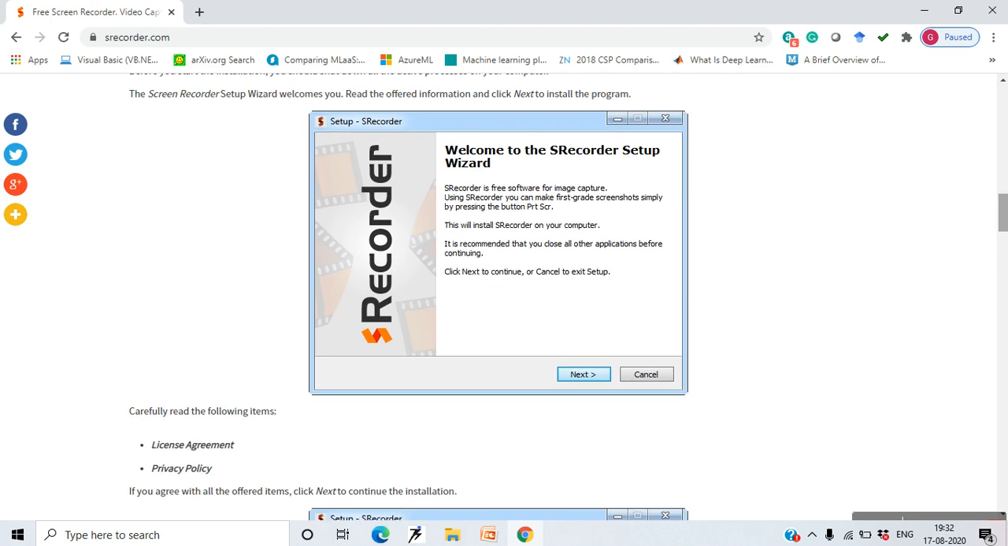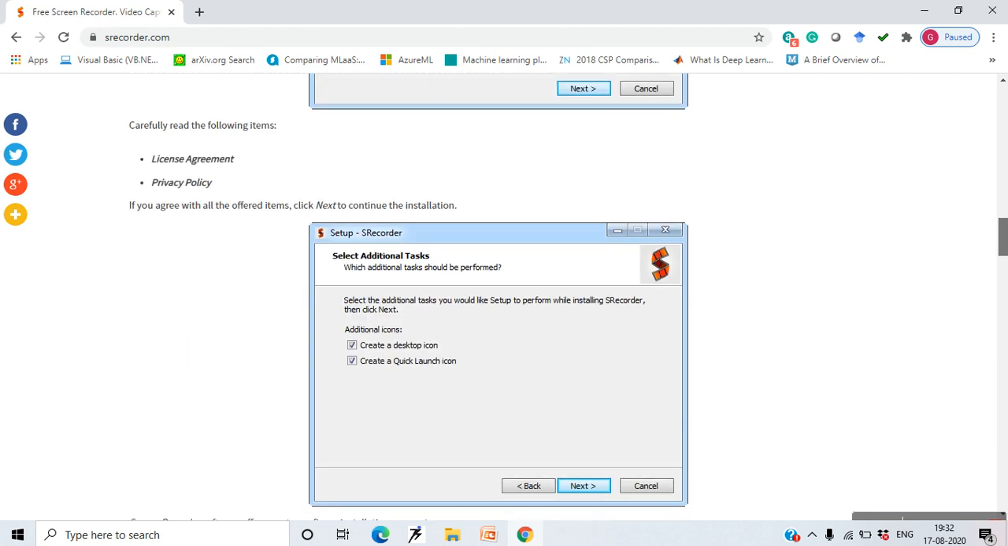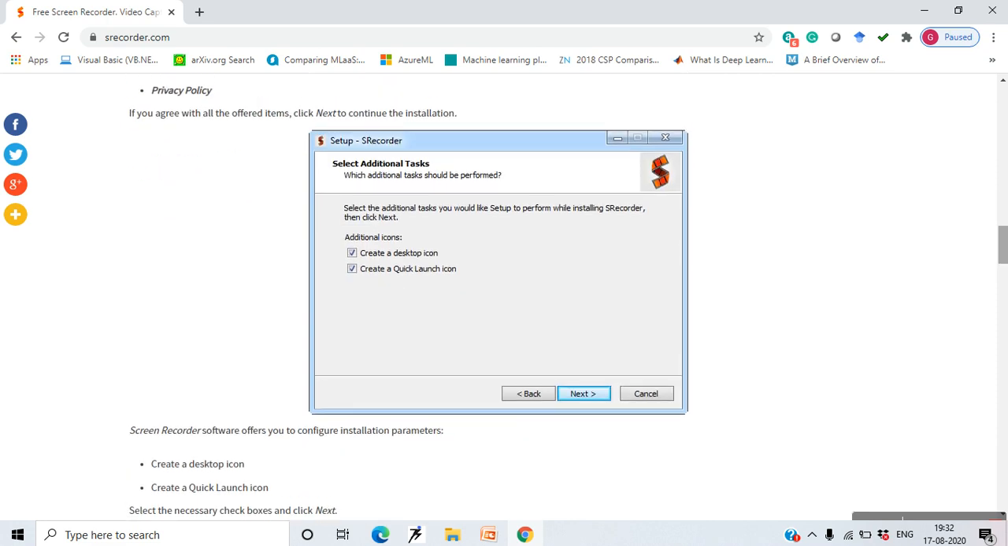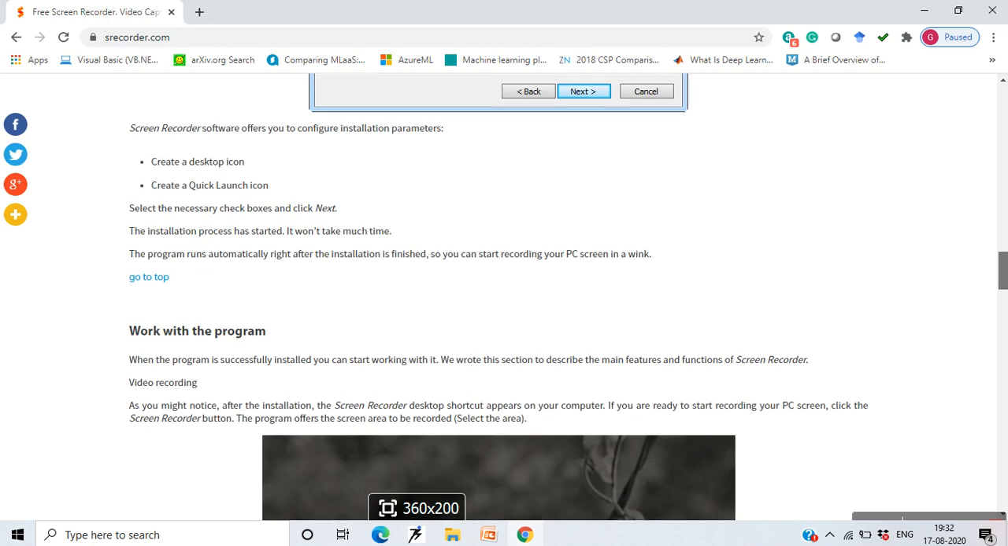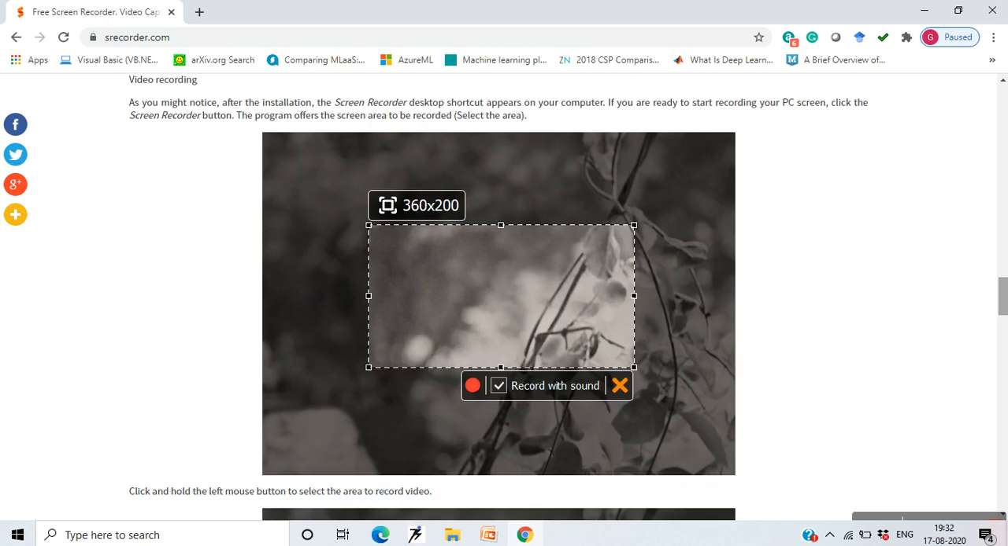When you start downloading it and run the setup, your setup wizard will come. You just have to click on next, read the agreements, agree to all the terms, and click next to continue the installation. It is a very simple installation which will create a desktop icon and a quick launch icon on your screen, using which you can start running the recorder. But this will appear over here. See, in the tray I have got this symbol. This is the S Recorder symbol.